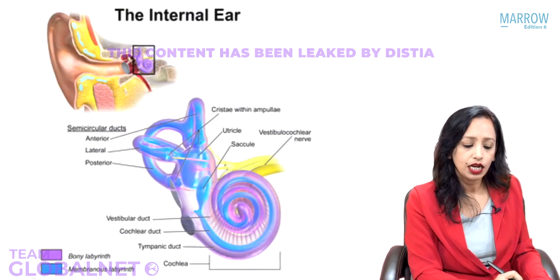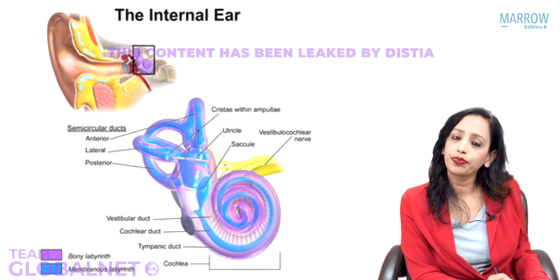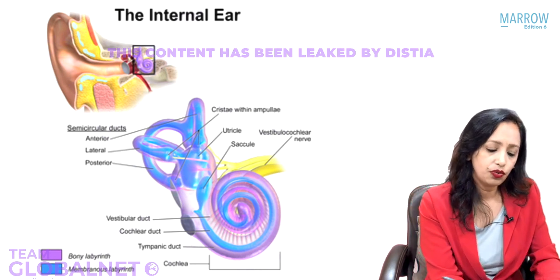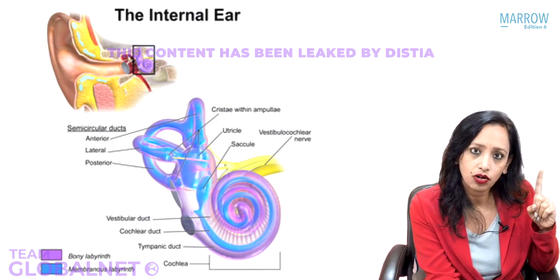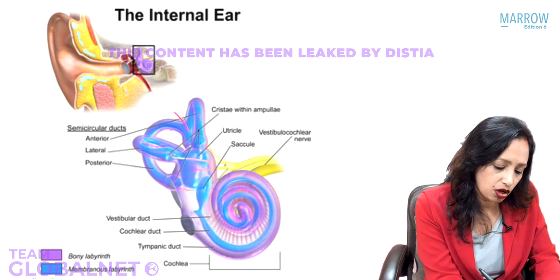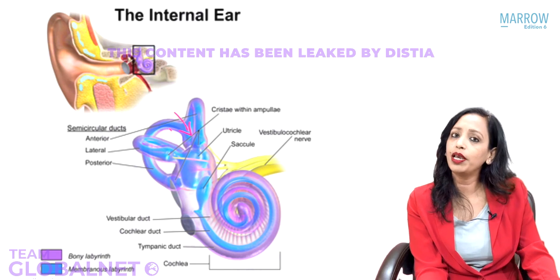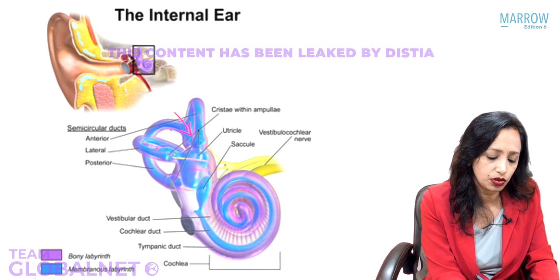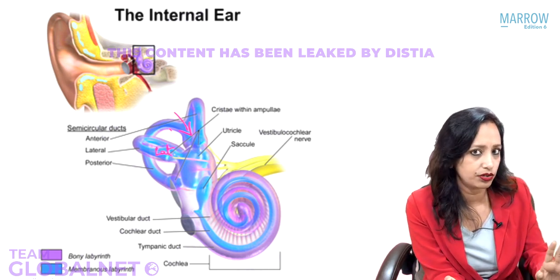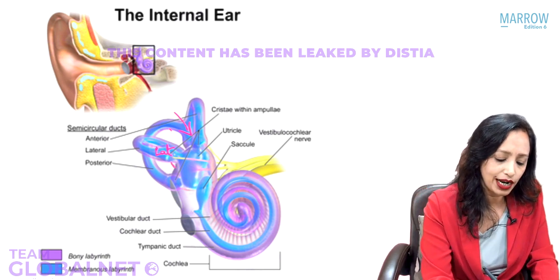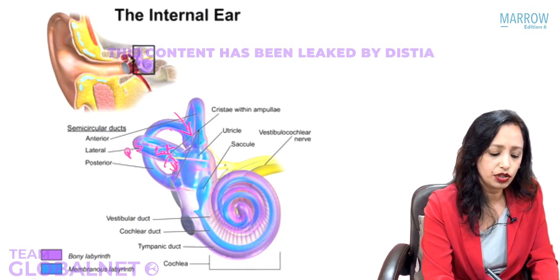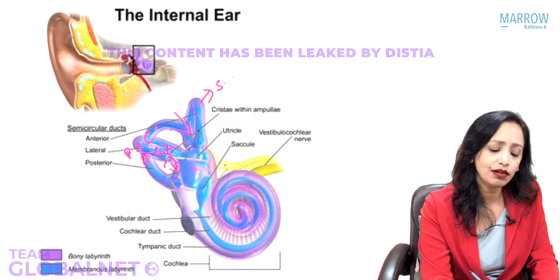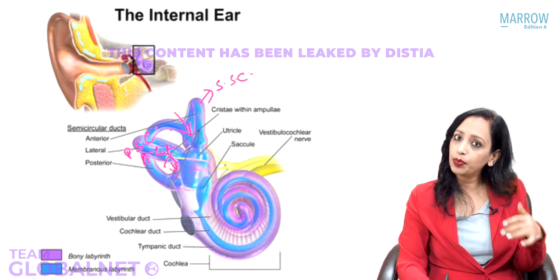Is that clear? Now in this picture, you are going to tell me which of the semicircular canals is which one. Very good. The first step is to see the common crus. Where is the common crus? We can see this is the common crus. So one of them will be anterior, one of them will be the posterior semicircular canal, and the totally different one will be the lateral semicircular canal. Which one is close to the lateral? The posterior semicircular canal. So this is the posterior semicircular canal and this will be the superior, also known as the anterior semicircular canal.